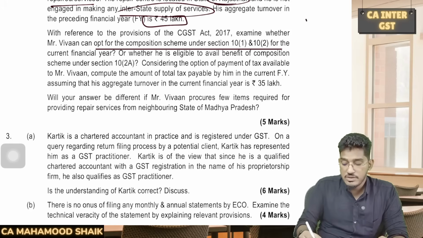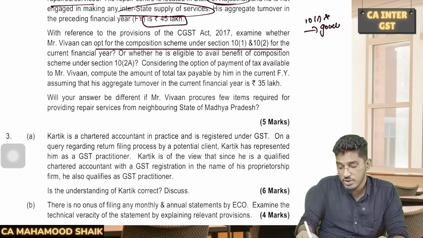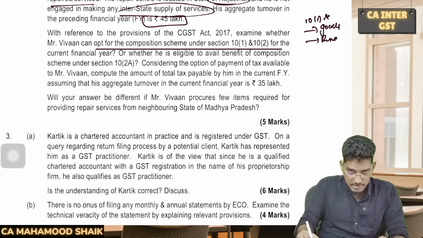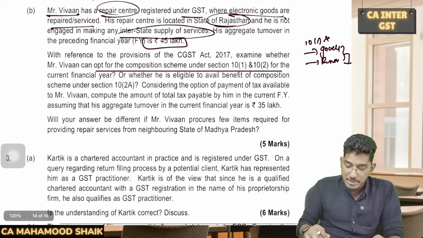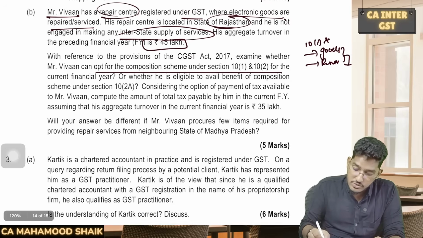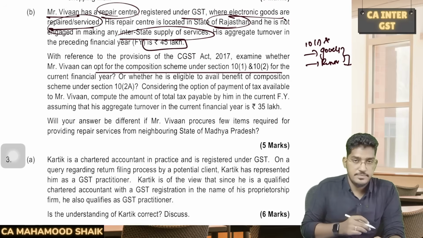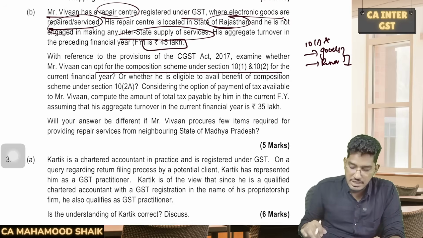No. Why? Because the section 10 subsection 1 and 2 composition scheme is only for those people who are dealing in goods and also who are providing restaurant services. Along with that, they can also make marginal supply of services. But in the given case, this person is exclusively engaged in services.